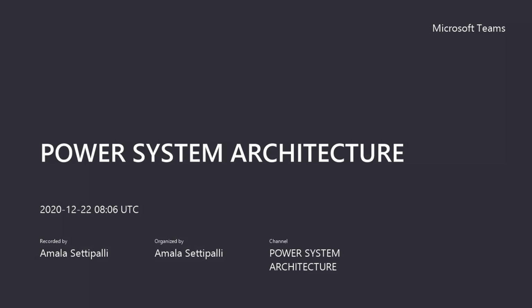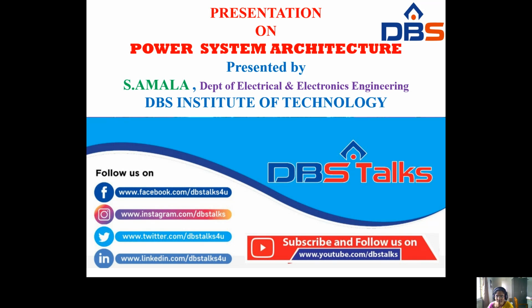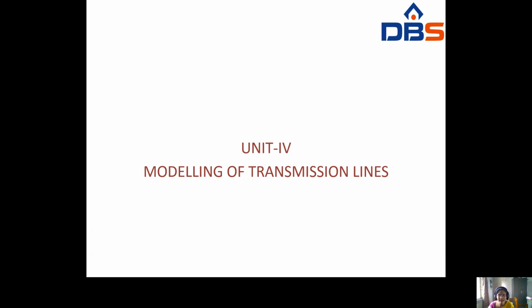Class. Now in this class we are discussing the subject, power system architecture. Today we are starting a new unit, unit number 4, modeling of transmission lines. In the previous unit, our third unit, it was transmission line parameters.